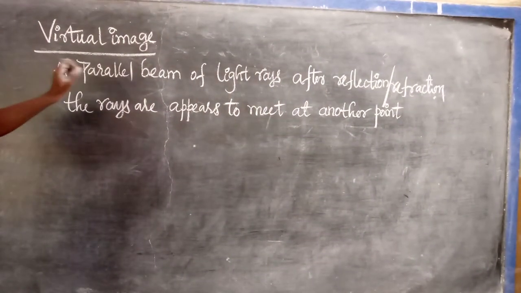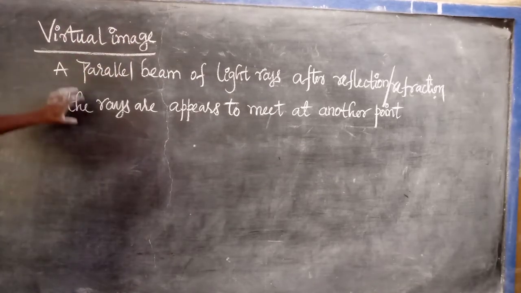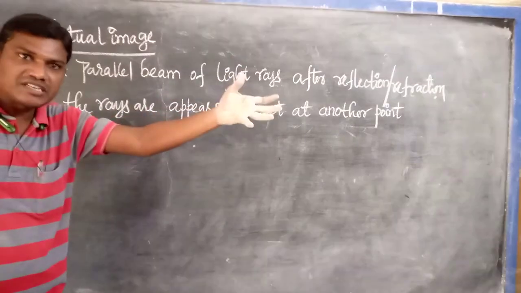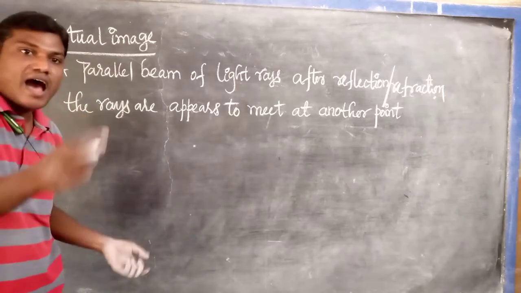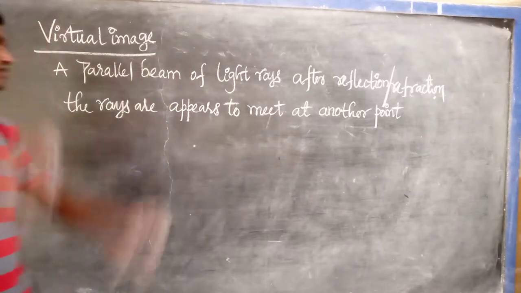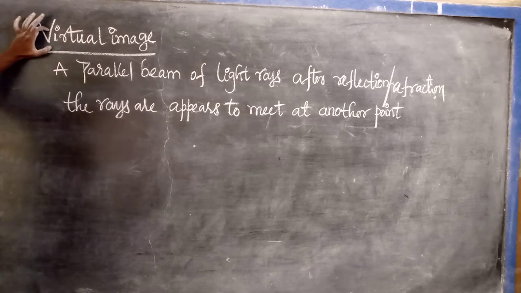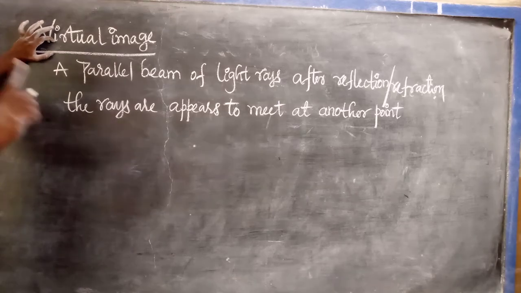A parallel beam of light rays after reflection or refraction, the rays do not really meet after the reflection or refraction, but appear to meet, or diverge to meet, at another point. At that point, what will be formed? A virtual image will be formed. A virtual image is always erect, and it cannot be obtained on the screen.